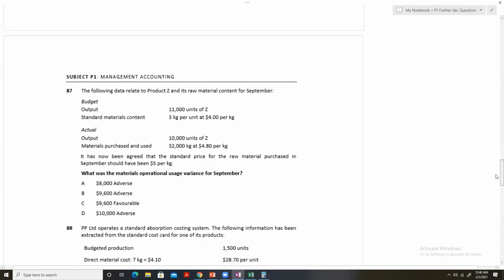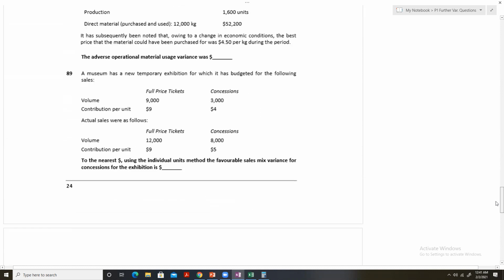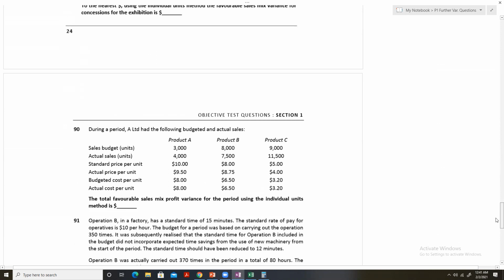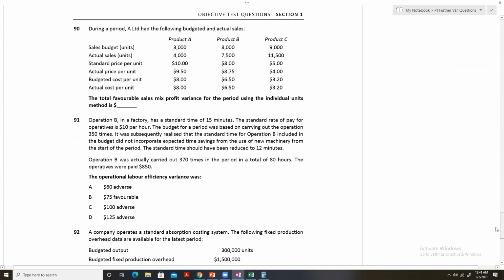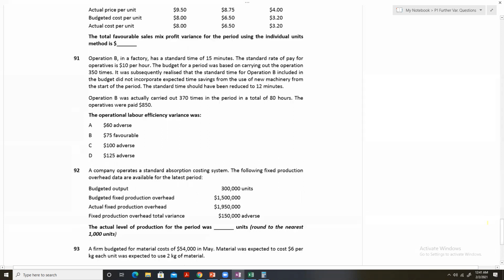Sales quantity variance. Now operational variance, material usage variance, total favorable sales mix profit of labor efficiency variance. Now actual level of production. Now I think 92 is a good one to solve. Question number 92 is a good one to solve.